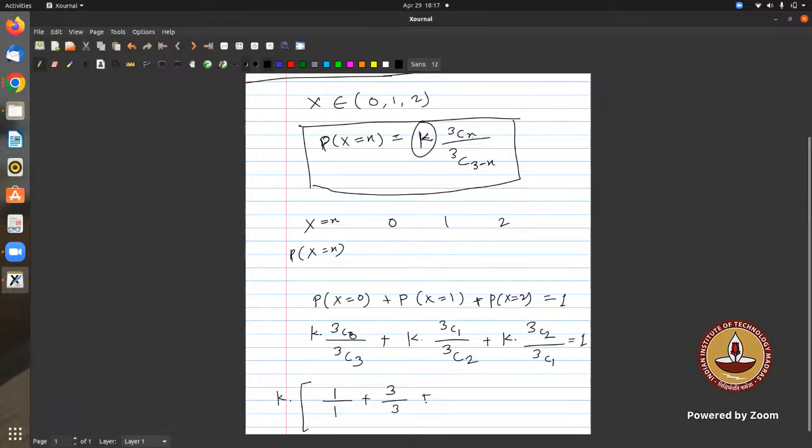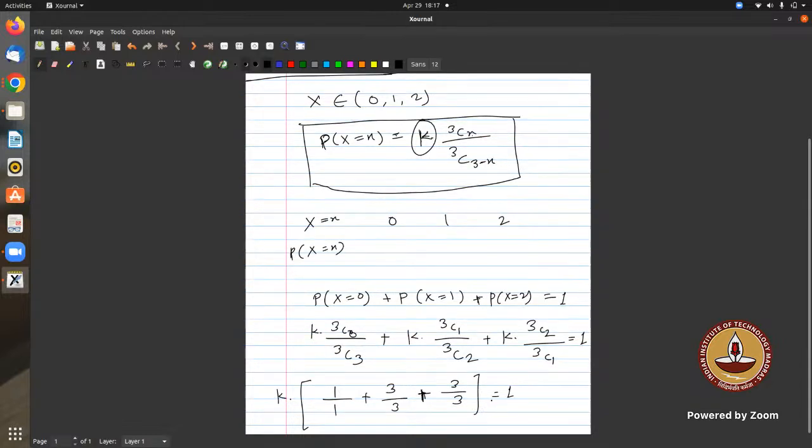Everybody is comfortable with this. 3c1 is nothing but 3c2, because this is the formula 3cx equals 3c(3 minus x), so you can directly observe that as well. What is 3c2? Again 3, and 3. So you can see the ratios are 1.